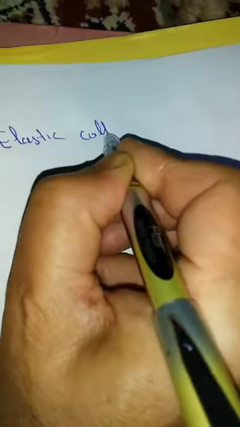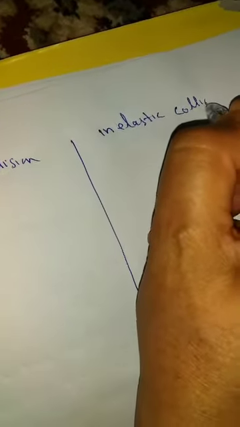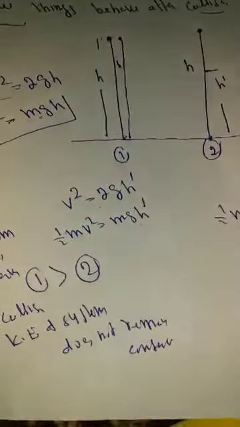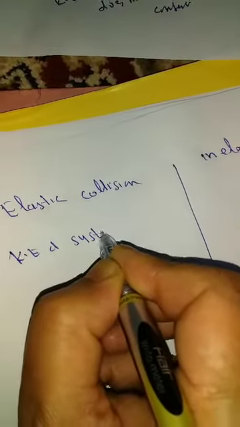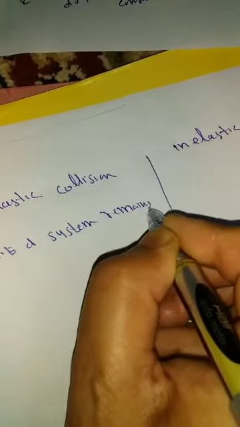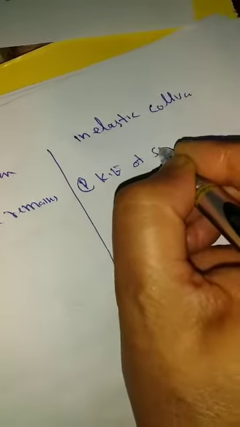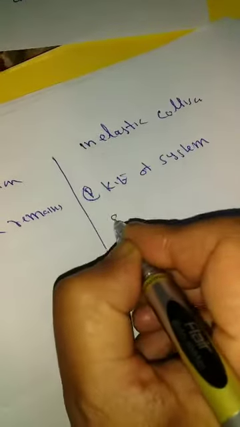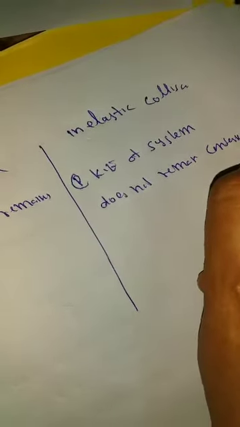In elastic collision, kinetic energy of the system remains conserved. In inelastic collision, kinetic energy of the system does not remain conserved. How does it remain conserved, what is the problem in this?